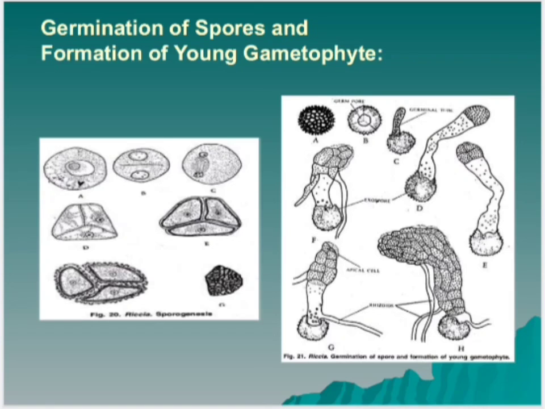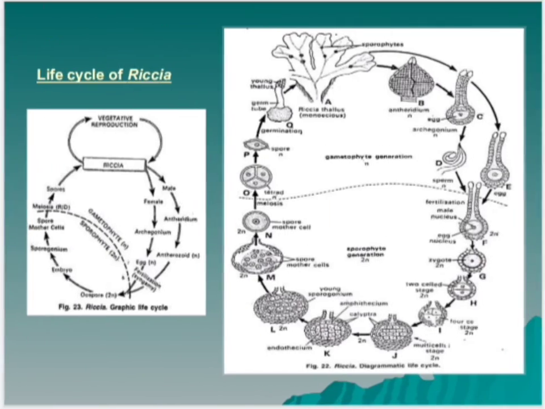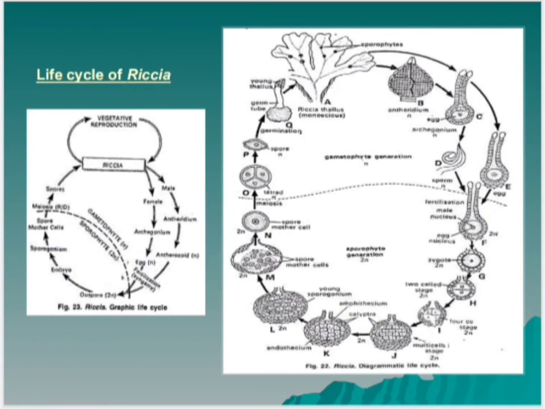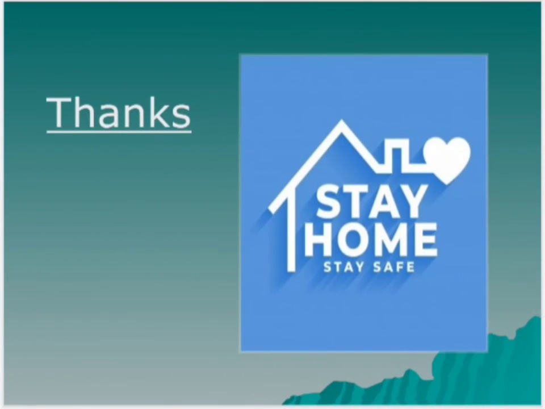In Riccia, 2 spores of a tetrad develop into male thalli and 2 spores develop into female thalli. This is the picture showing the life cycle of Riccia, gametophytic phase and sporophytic phase. Thank you.